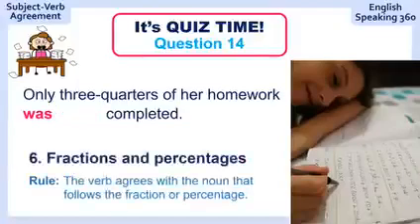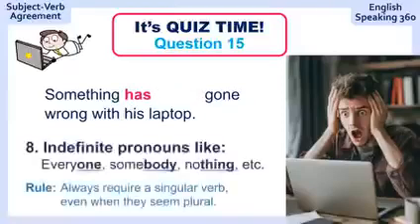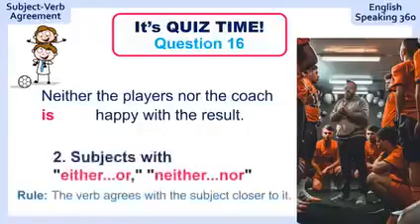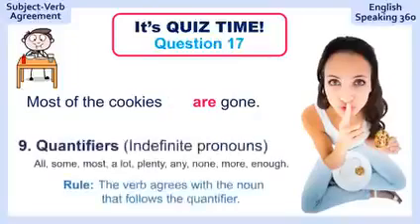Rule number 6. Question 15. Something gone wrong with his laptop. Something has gone wrong with his laptop. Question 16. Neither the players nor the coach happy with the result. Neither the players nor the coach is happy with the result. Question 17. Most of the cookies gone. Most of the cookies are gone.